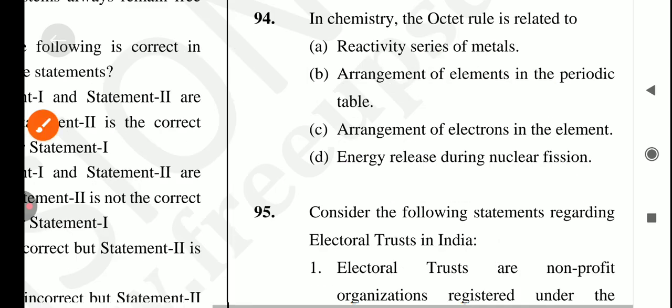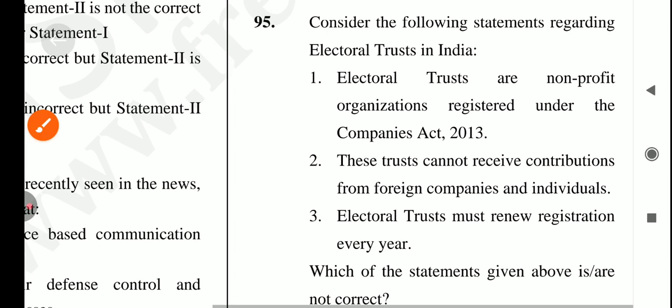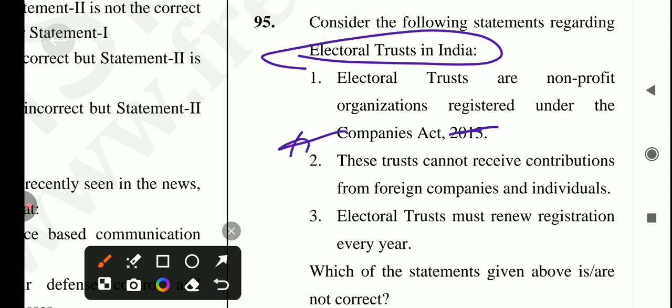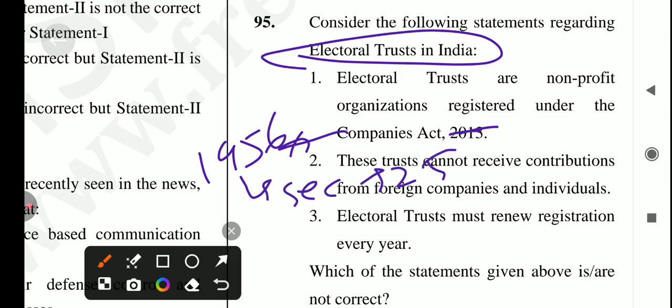Next is: consider the following statements regarding the electoral trust in India. First: electoral trusts are non-profit organizations registered under the Companies Act 2013. Is it true? No, it's not a correct statement, because it comes under the Companies Act 1956, under section 25. So the first statement is incorrect.